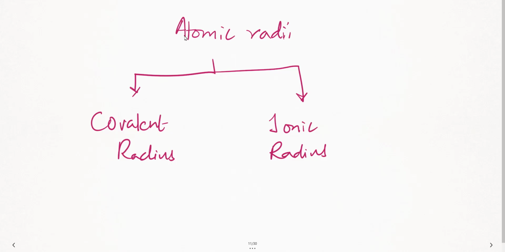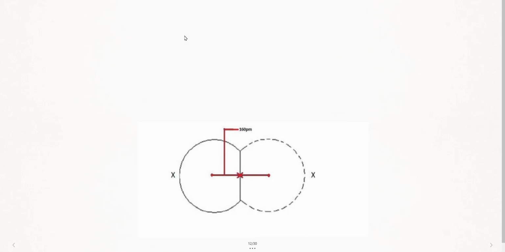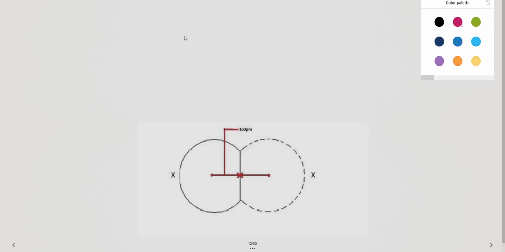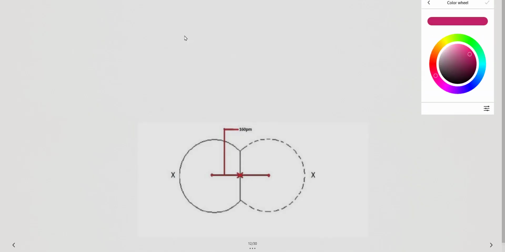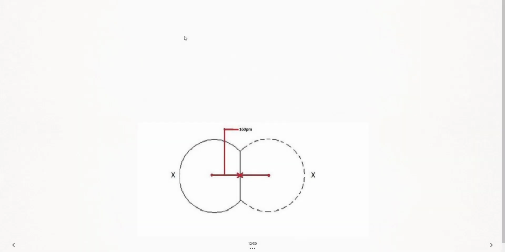So here, when I speak about the covalent radius, let us see the picture and then understand it. Now, let us go to the next page. Okay. Now, there is one diagram here. First, let us understand the concept. What actually is a covalent radius? What are you finding here? Let me pick my pen. Let us pick one red color so that it's clear for you all. Now see here. Are you able to see this line? This is nothing but the covalent sharing, isn't it?